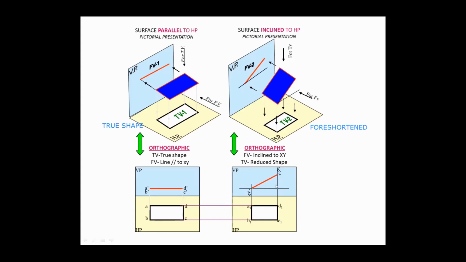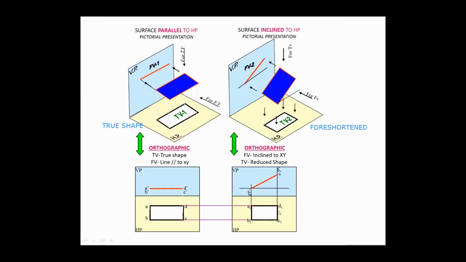Your problem definition will be given with respect to this apparent shape, the second orthographic projection, what you are seeing. Directly, you cannot obtain this top view. Got it? So for that purpose, you are going to obtain this true shape, and using the true shape, you are supposed to obtain the apparent shape. Are you able to get it? Foreshortened shape cannot be directly drawn. You have to use the true shape and then draw it here.